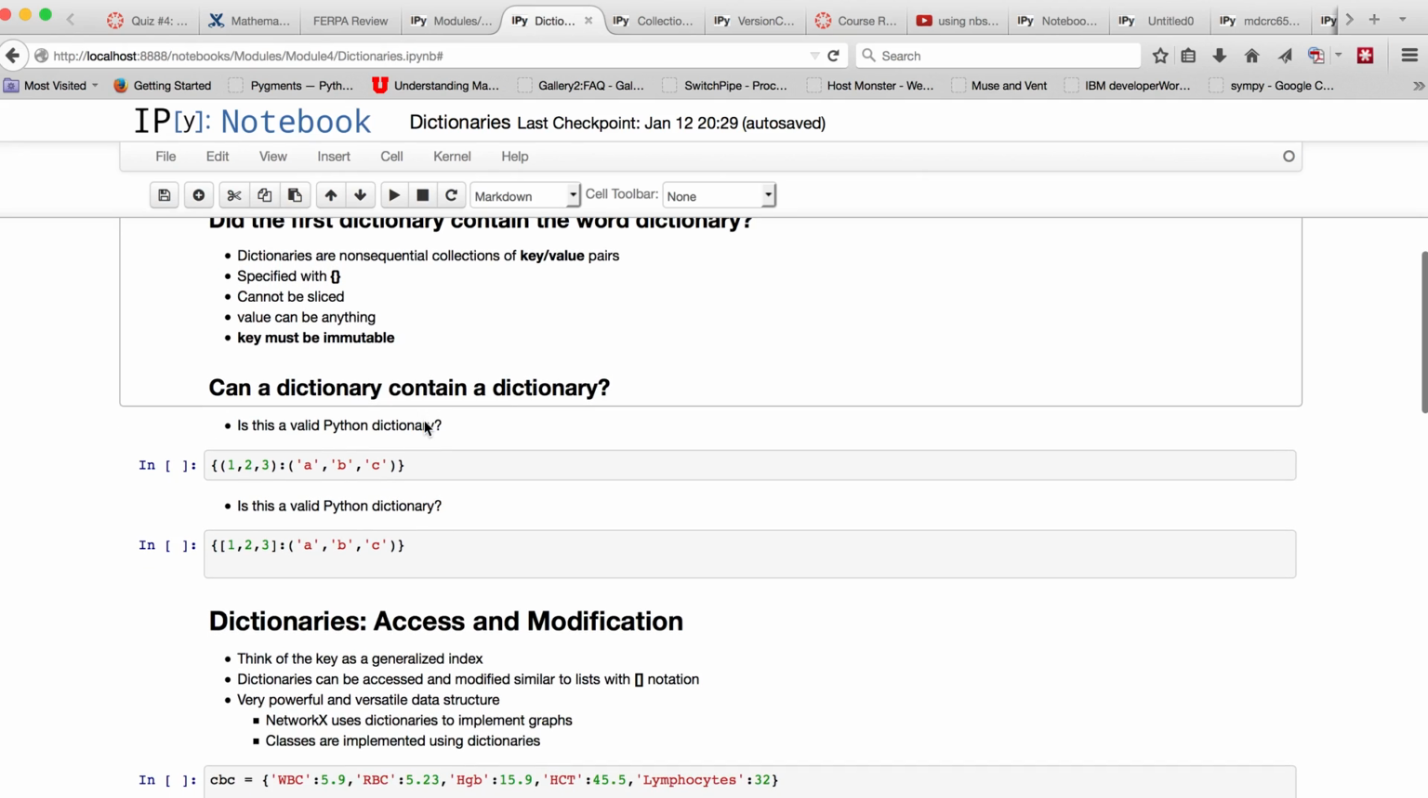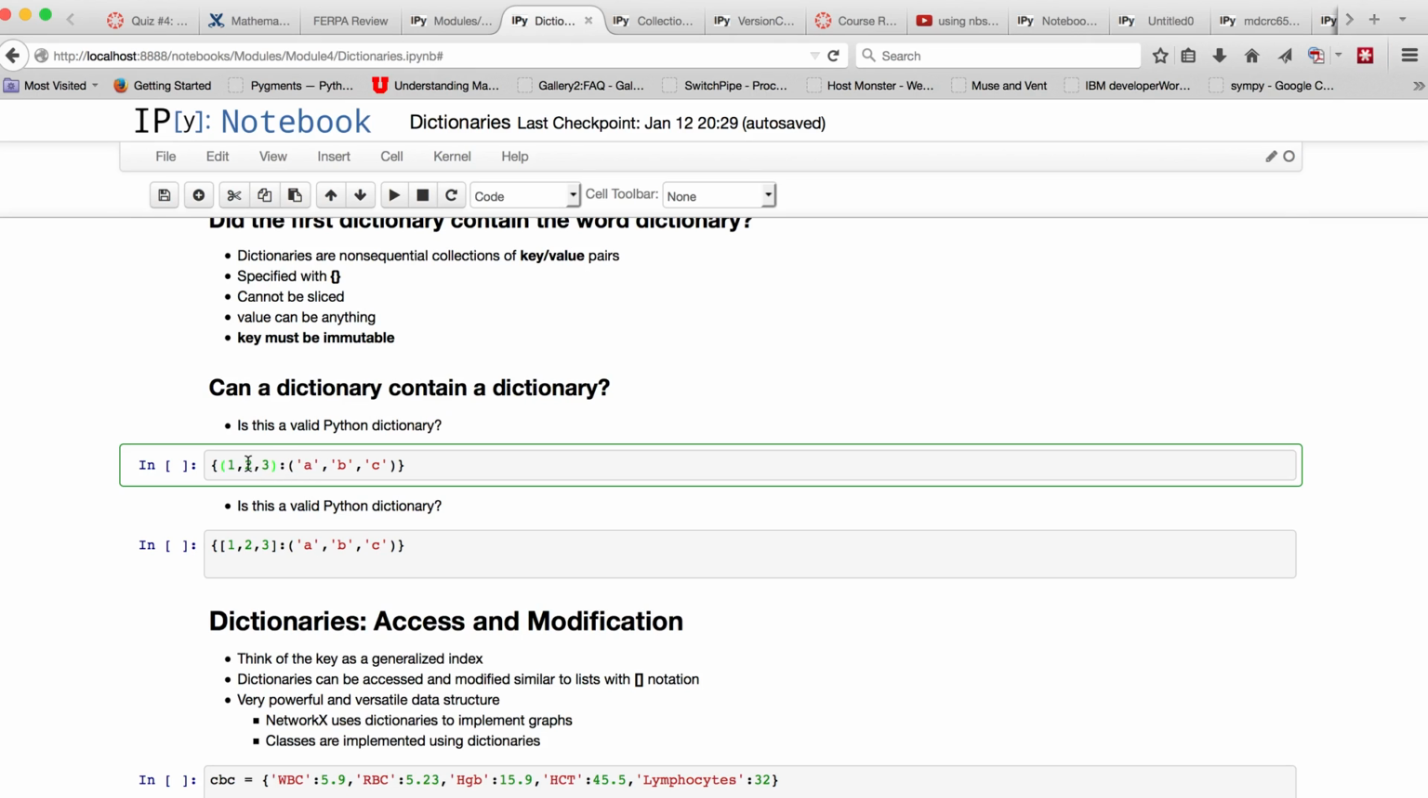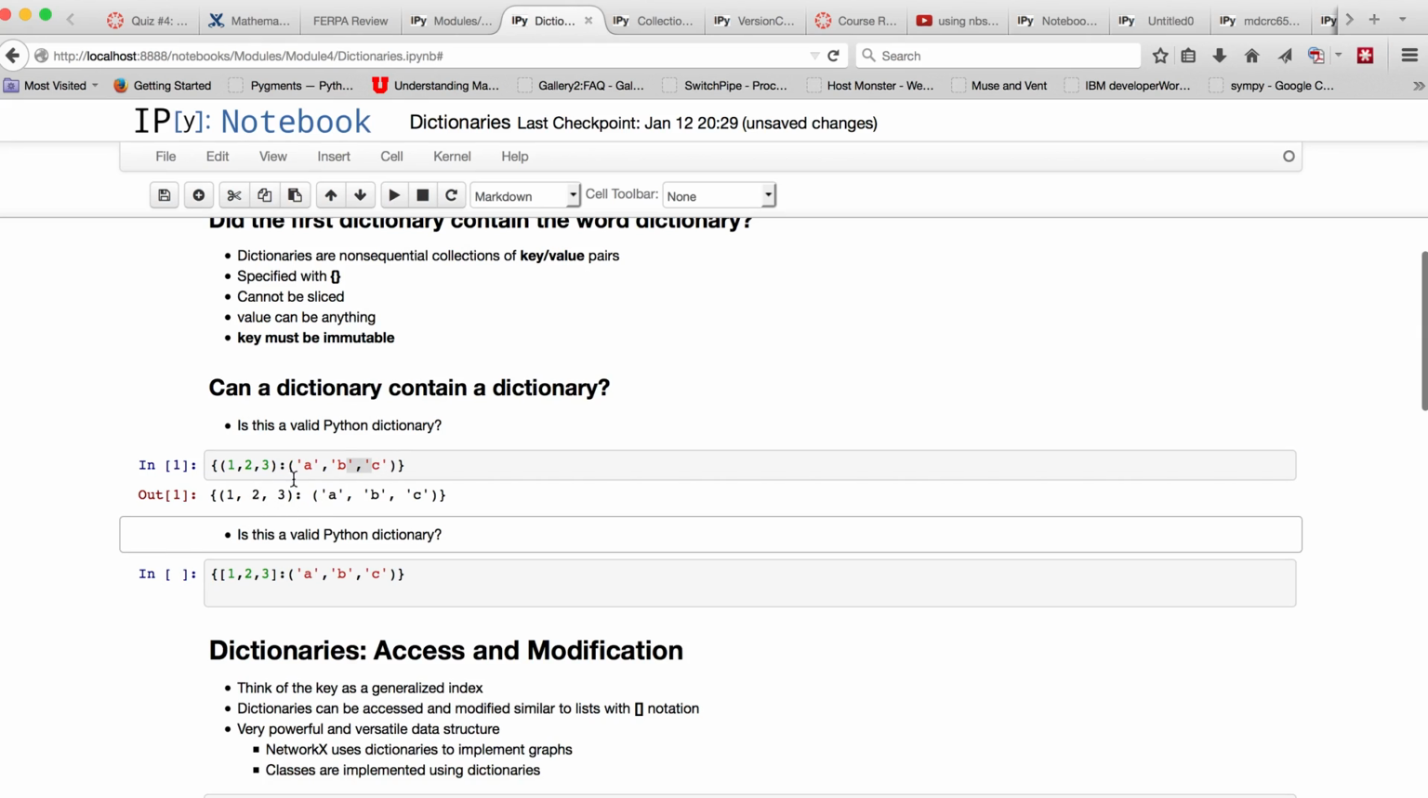So can a dictionary contain a dictionary? Yes, because a dictionary can have as any value any Python type. So in this first example, is this a valid Python dictionary? So we have as our key, again, these are key value pairs, the key is a tuple 1, 2, 3. Then the key value relationship is specified with this colon. And then the value is another tuple of strings A, B, and C. And this is a valid Python dictionary, as demonstrated by the output here.